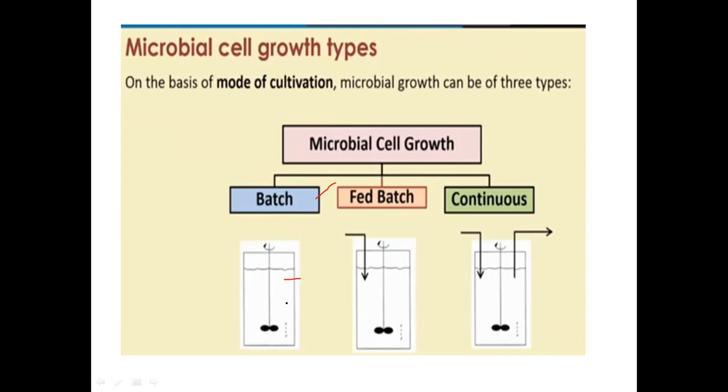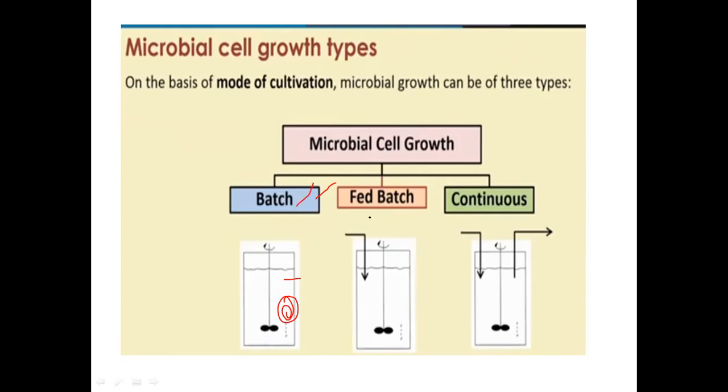Imagine a 250 ml conical flask in which we have prepared 200 ml media that is sterilized. After it is sterilized and cooled, we inoculate the microorganism. Once the microorganism is inoculated in the limited volume of the media, there is no further supplementation of the media. Within that itself, the microorganism will utilize the nutrient available in the conical flask and then it will die. So this is a sort of closed system. It is called batch culture.